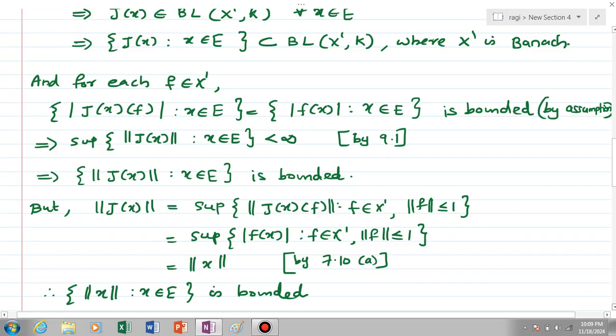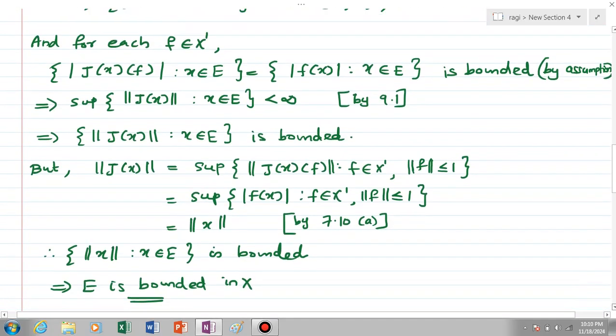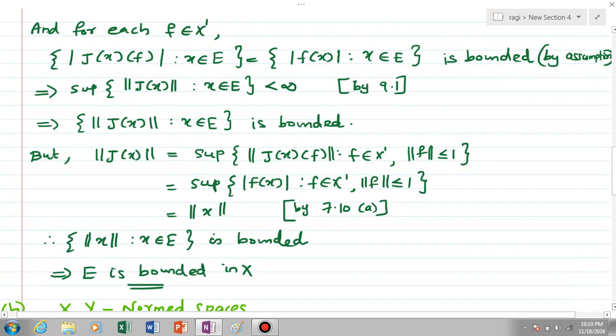Norm j of x, by the definition, is equal to the supremum of all norm of j of x of f where f element of X dash with norm f less than or equal to 1, that is equal to the supremum of all mod f of x where f element of X dash with norm f less than or equal to 1, and this is by definition equal to norm x by theorem 7.10 a part. This is nothing but equal to norm x. So we have that the set of all norm j of x where x element of E is bounded becomes the set of all norm x where x element of E is bounded. This means that E is bounded in capital X.